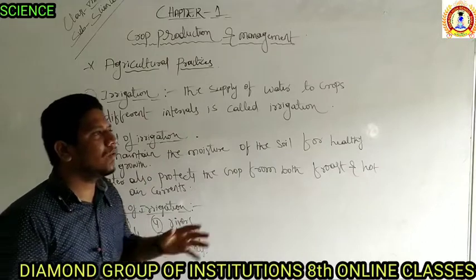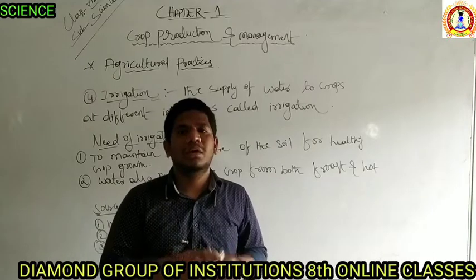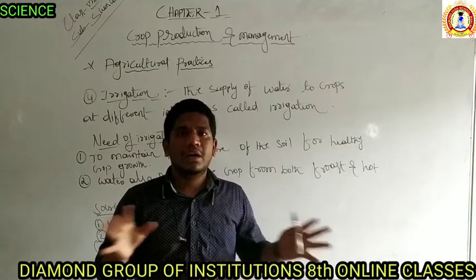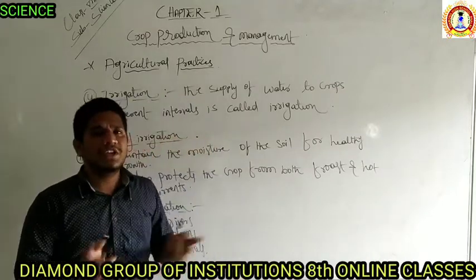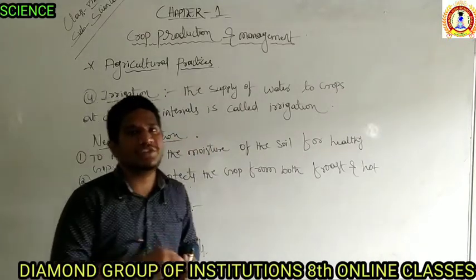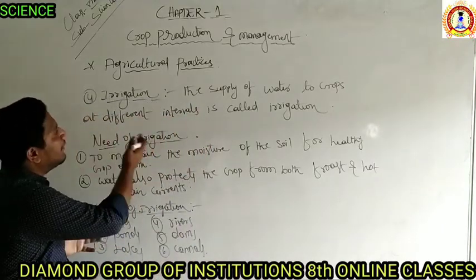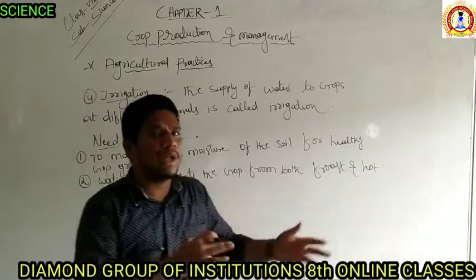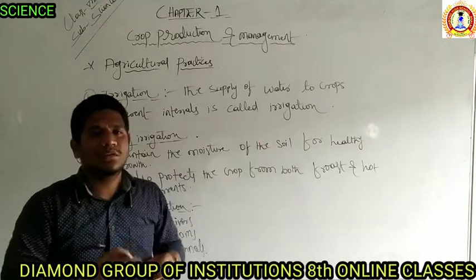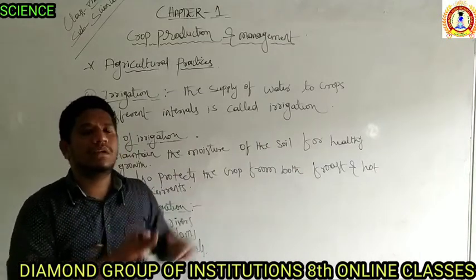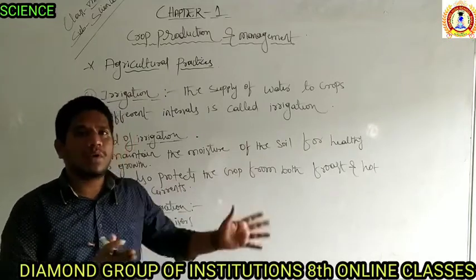In the older days, the farmer used to depend upon the rain only, the seasonal rains. But nowadays we have different kinds of irrigation systems, and even in those times there were irrigations, called the traditional irrigation systems. So now what is irrigation in a simple way? It is a supply of water to the crops at different intervals. Intervals means time to time: morning, afternoon, evening. So there will be a kind of fixed time. In an interval only they are going to add the proper amount of water.